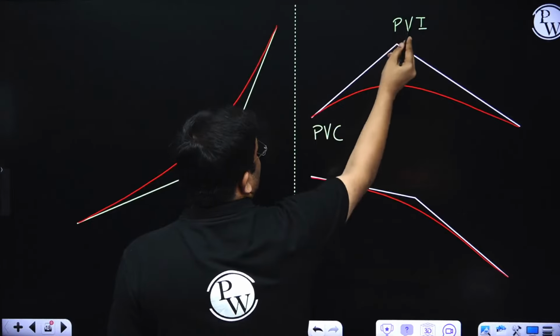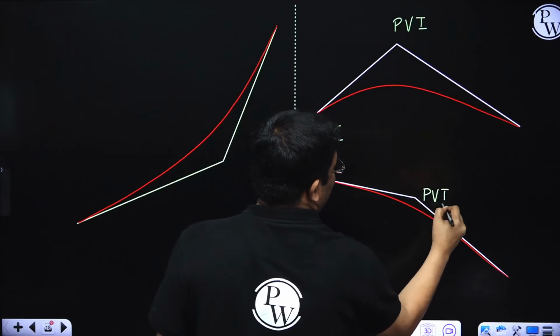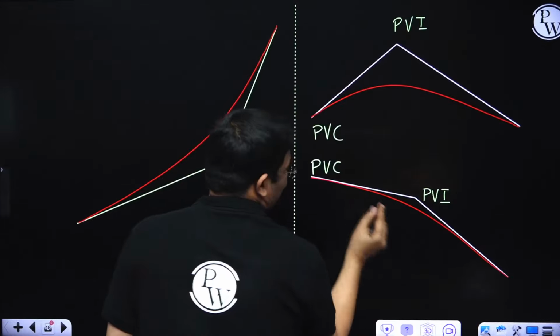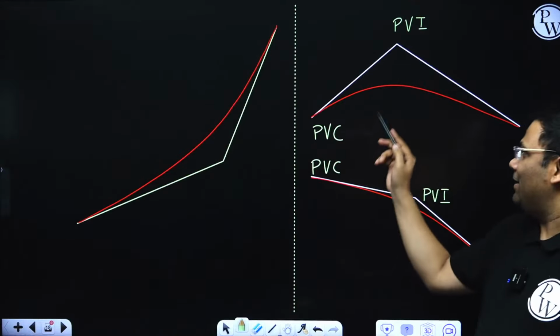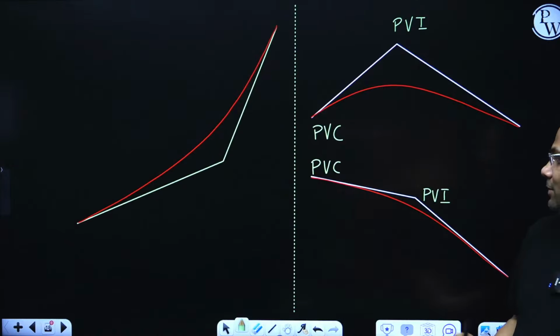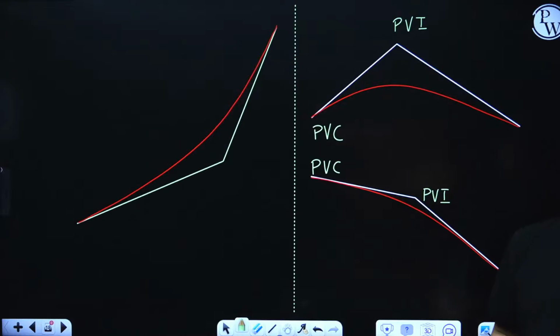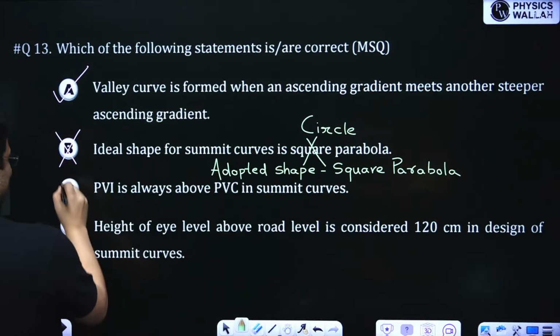So PVI is above PVC, but here you see this is PVI and this is PVC. So PVI is below PVC. So not always. In this typical shape, we can say that PVI is above PVC, but here PVI is not above PVC. So this option becomes wrong.